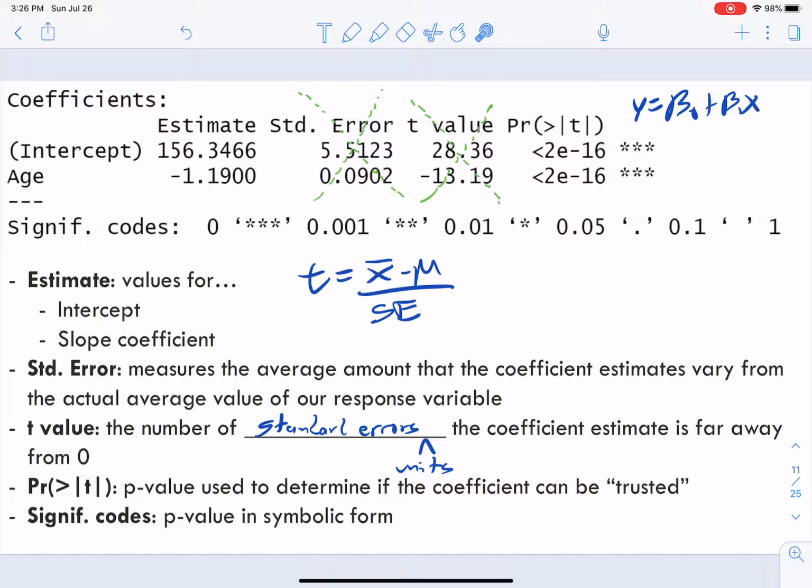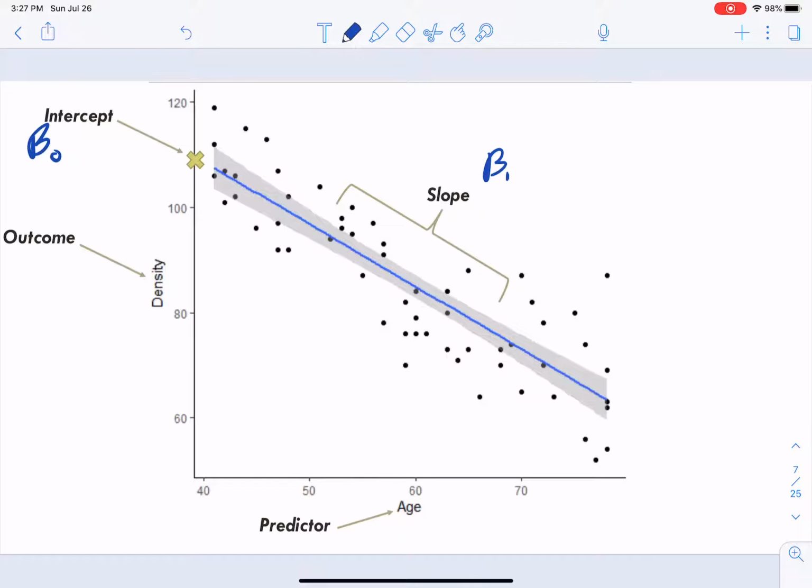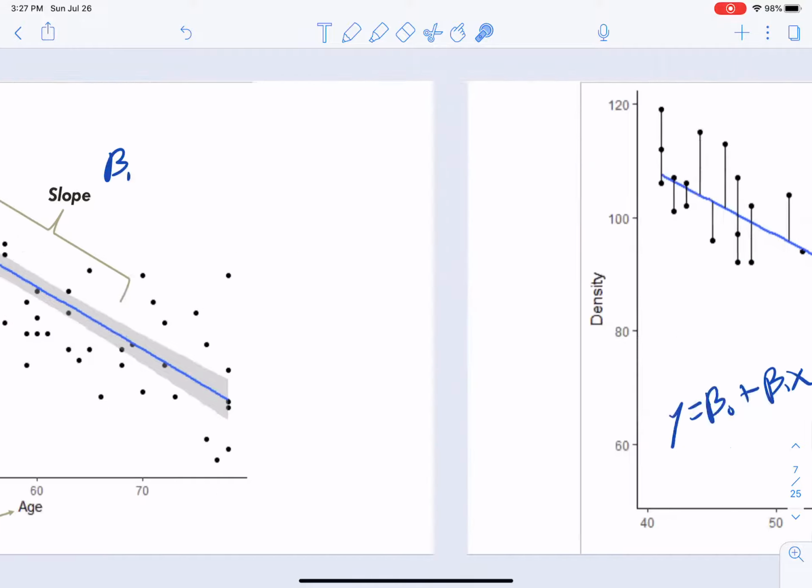Very cool. So what do we do with this information? We're trying to figure out the relationship between two things, but what am I getting out of this? That's a great question. So let's go way back and recall that we're looking at how age affects muscle density. They got a bunch of different people and collected their age and their muscle density. We're just trying to figure out how one influences the other, how age influences density, and we're going to use this line to inform our opinion of that.